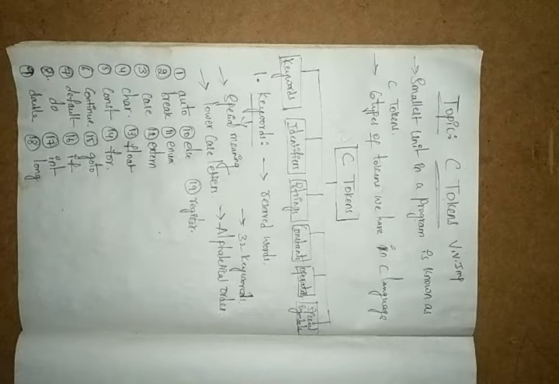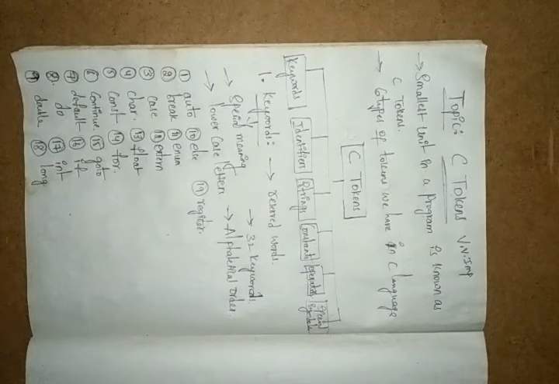Local means inside the program, inside the main method. Global means outside of the main method. So it declares our register values with local scope, and it stores them in CPU registers, central processing unit registers, and the default value of a register will be a garbage value.